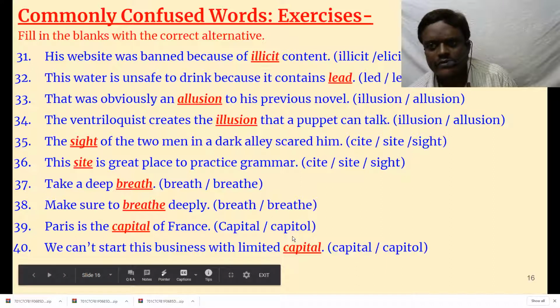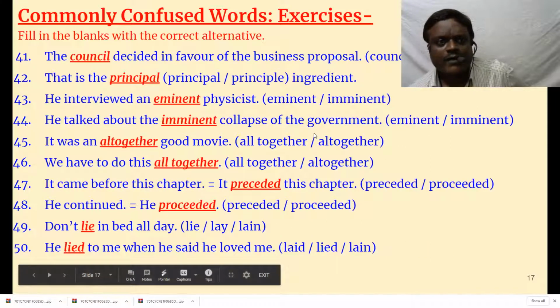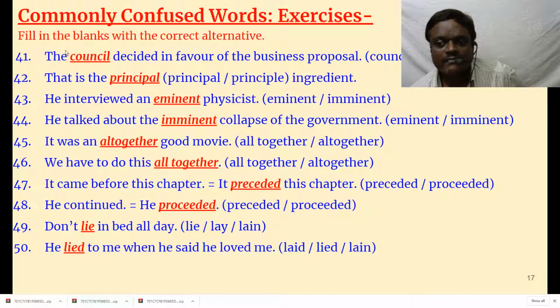But now we don't use that word. It's an archaic word. Then the council decided in favor of the business proposal. I told you, council means just like assembly, municipal council we say. So the municipal council decided in favor of the business proposal. They proposed some business and it approved it.